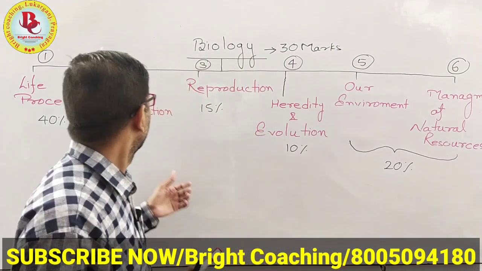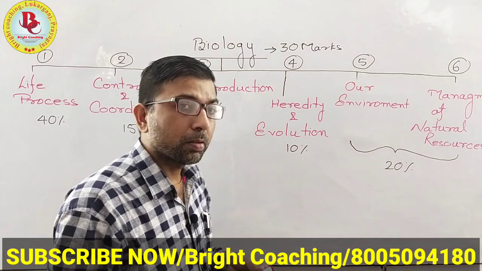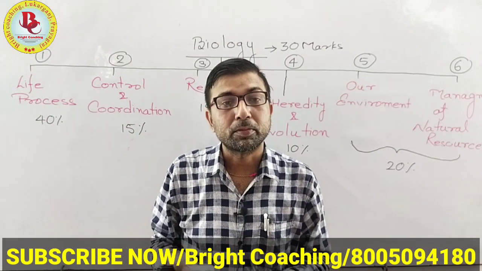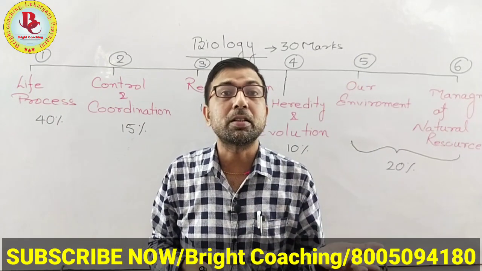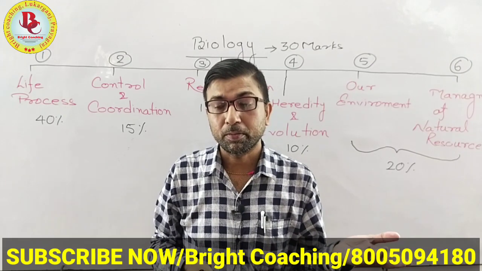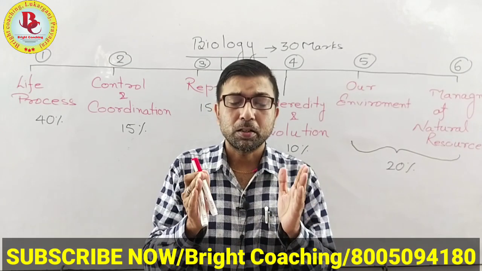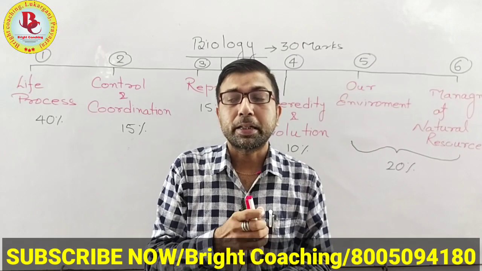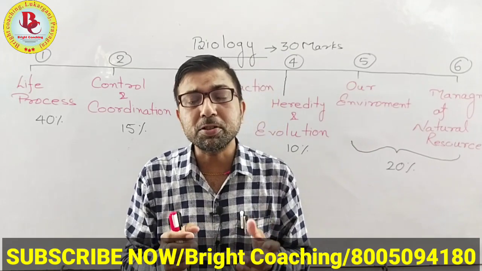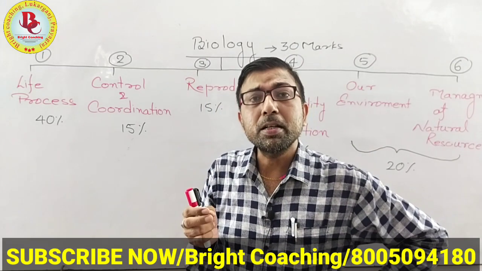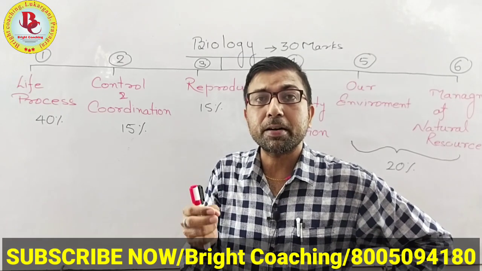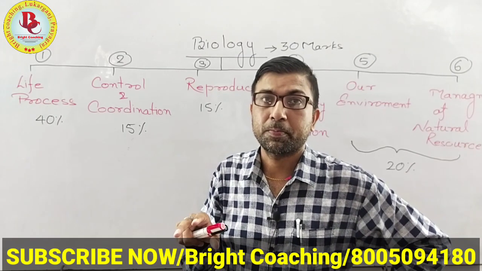In this chapter, we will start with nutrition, which completes with the human digestive system. Students, you have to remember that we mainly study the systems which are related to human beings.